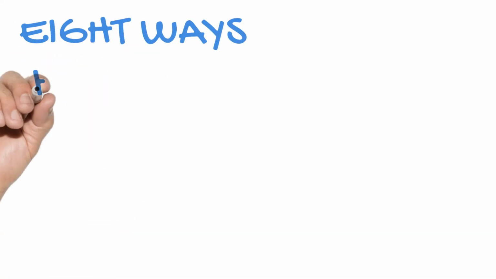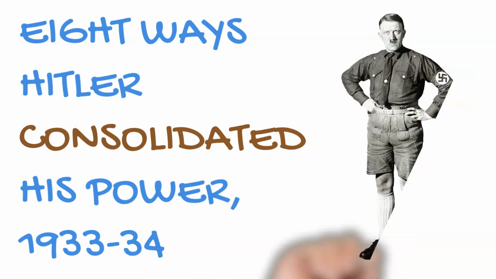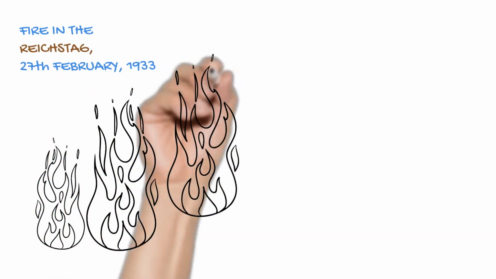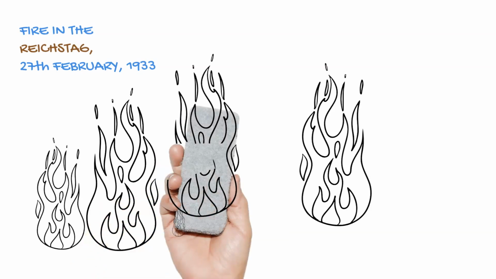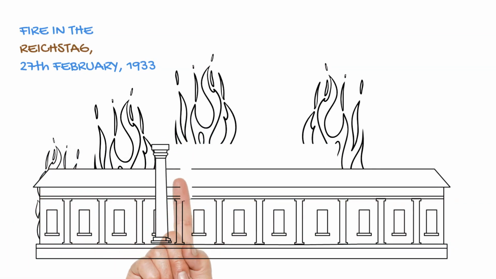Today I'm going to explain some of the ways Hitler consolidated his position after becoming Führer in January 1933. When the German parliament, the Reichstag, was set on fire, Hitler wasted no time exploiting the situation. He claimed that the communists were responsible and that the fire was the first step in a planned communist revolution.